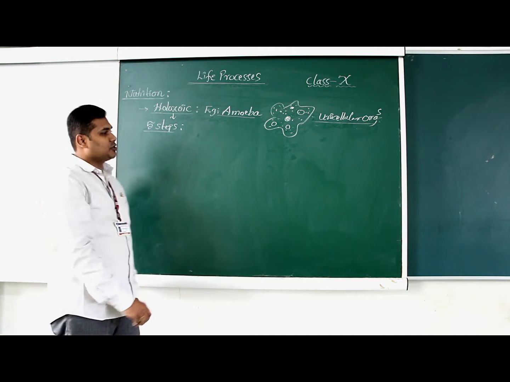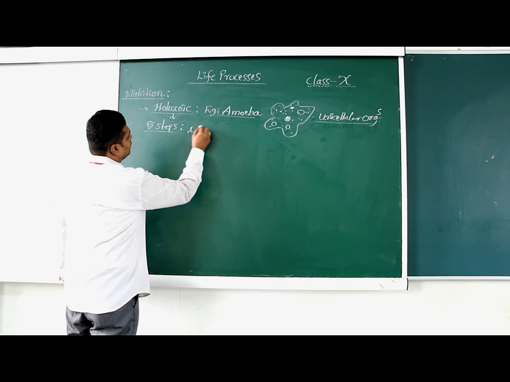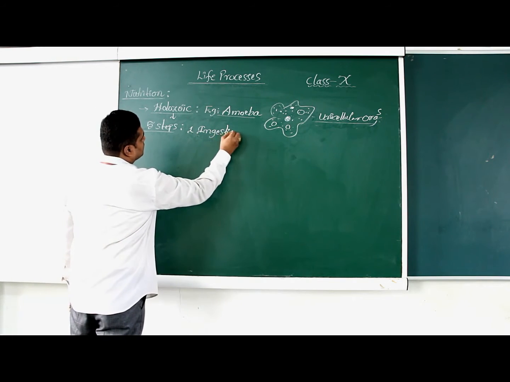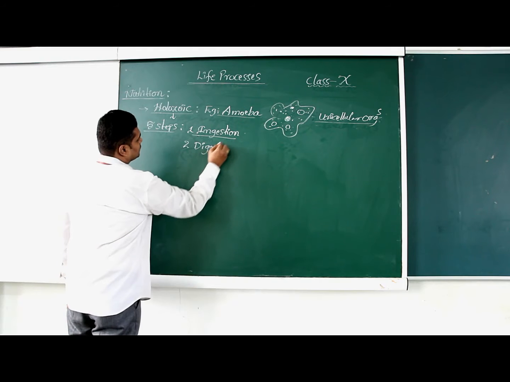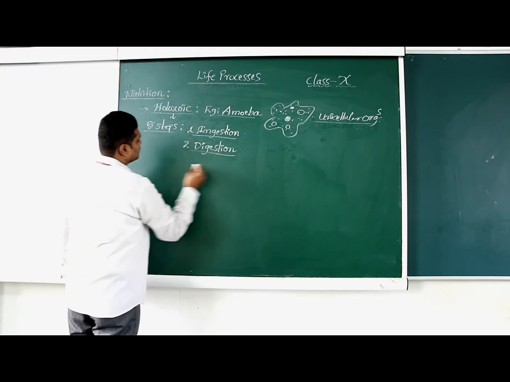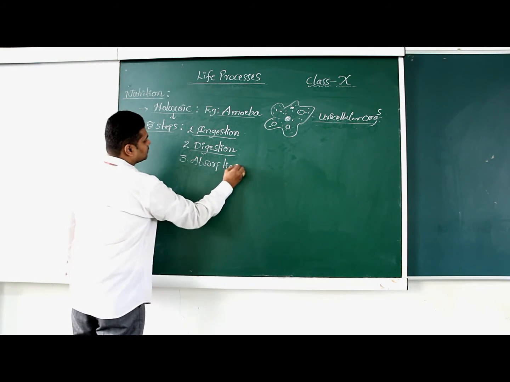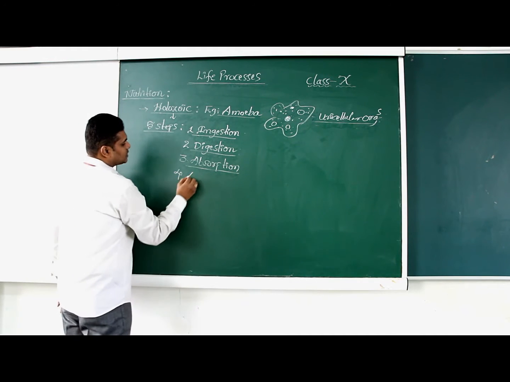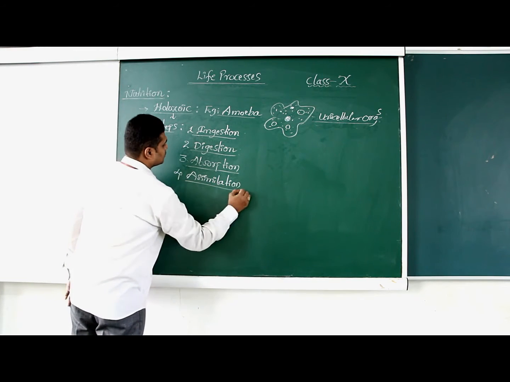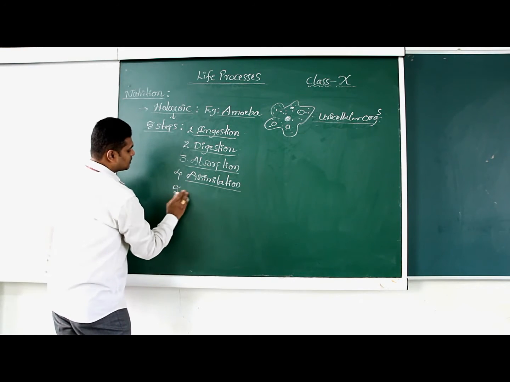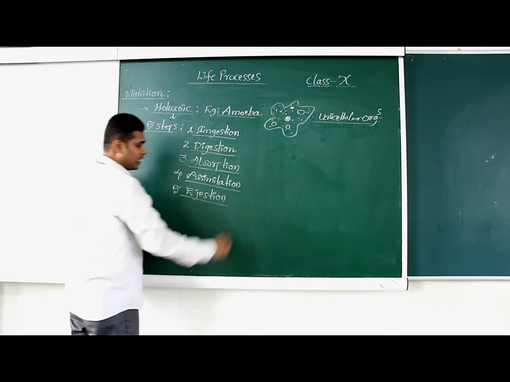Amoeba follows 5 steps to complete its nutrition process. Those are: one is ingestion, the second one is digestion, the third one is absorption, the fourth one is assimilation, and the last one, the fifth one, is egestion, also called elimination.